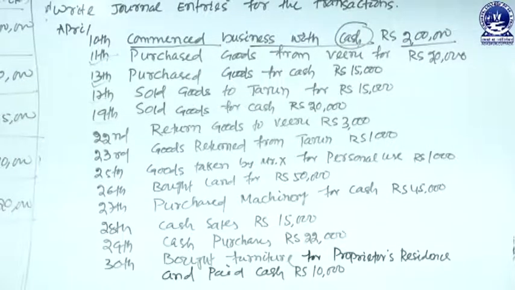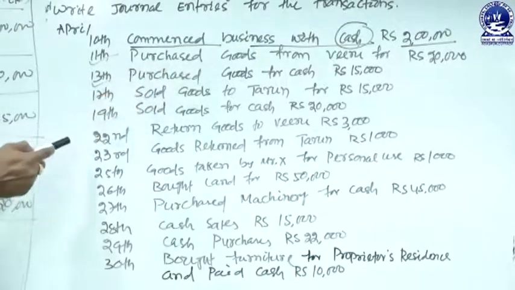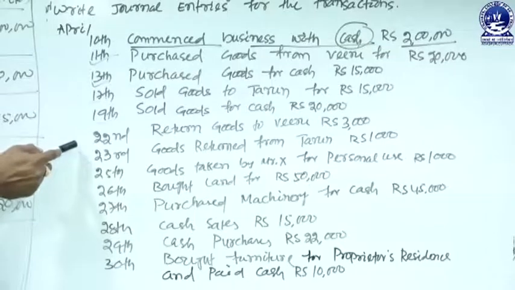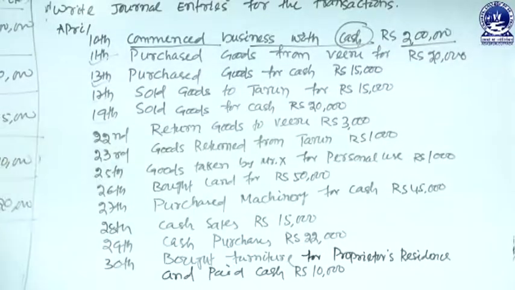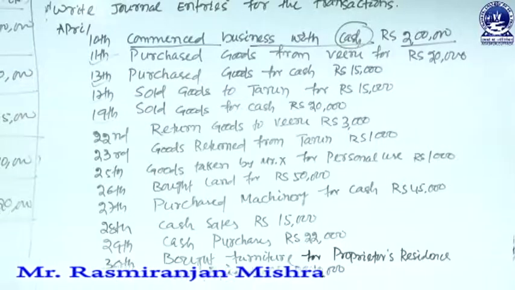So returned goods to Bhiru. We have purchased goods from Bhiru on 11th April, but due to some specific reason that they are not as per our sample, we have to return them on 22 April. So that is a case of a purchase return. So when goods are purchased and again returned, then the reverse entry of the purchase transaction is made in case of a purchase return.